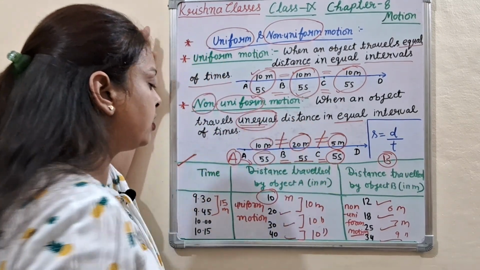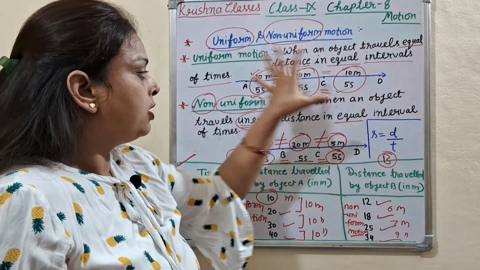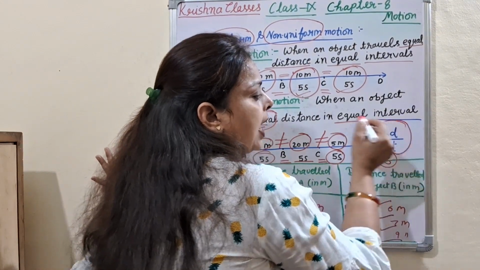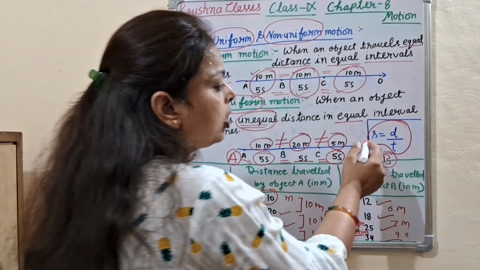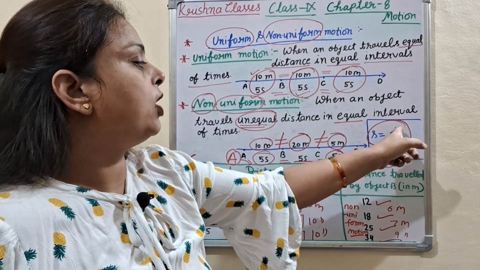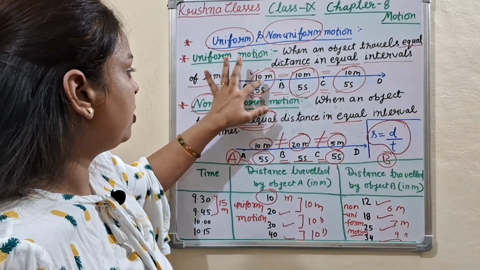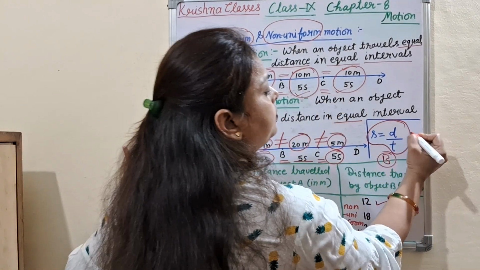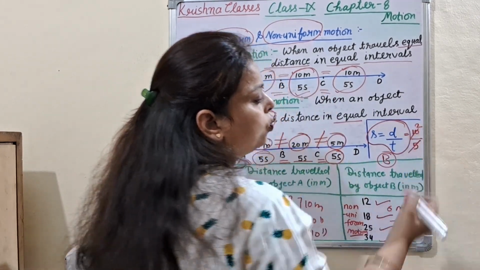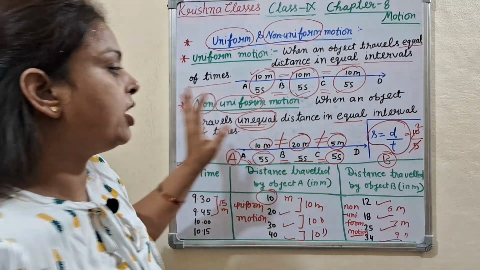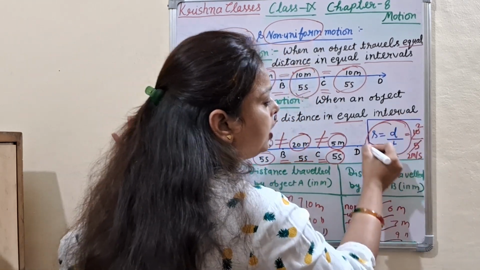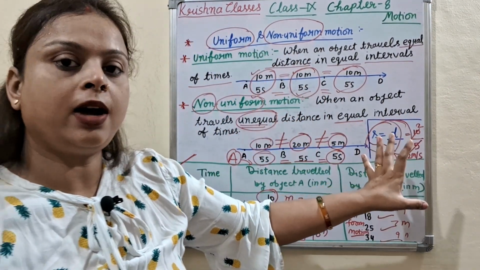Here, by the chart given, we also discussed uniform and non-uniform motion, and you can also calculate the speed of any object by the formula S = d/t. S means speed is equal to distance upon time. Suppose the distance is 10 meter upon time 5 seconds, so 2. Speed is equal to 2 meter per second. By this formula you can also calculate the speed of any object.